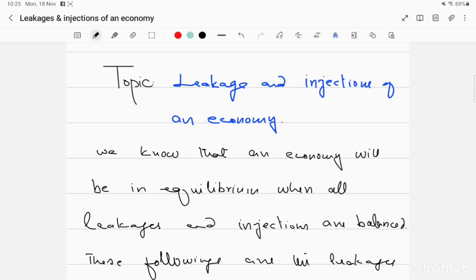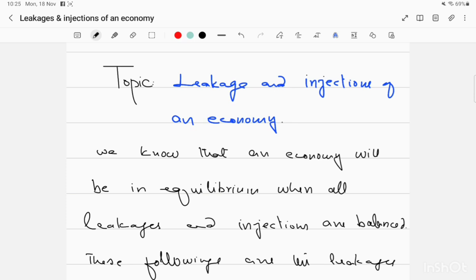And what are the injections? We studied that investment is one injection, government spending is another injection, and exports are the other injection. So there are three injections: investment, government spending and exports. When injections are added to the circular flow of national income, they will increase the aggregate demand and national income will also increase. Now these are going to be studied in detail.